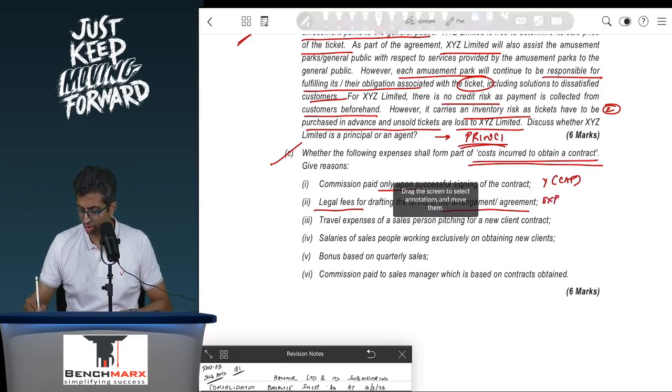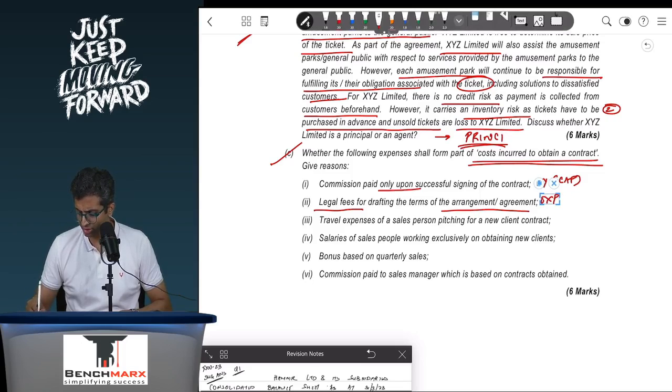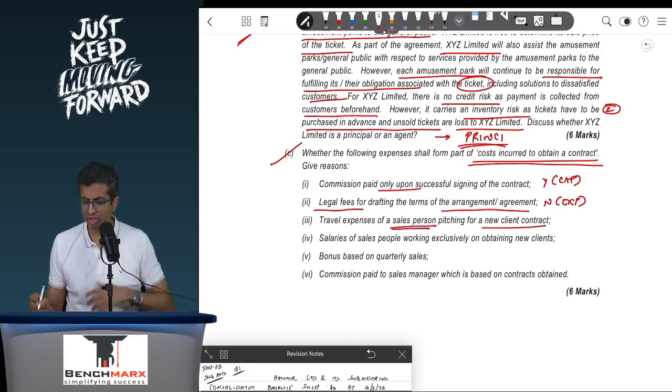This will not be contract acquisition cost, though an alternative solution is possible. The Institute has also given an alternative solution depending on the facts. So over here, no, this would be expensed. Next, travel expenses of a salesperson pitching for a new client contract.